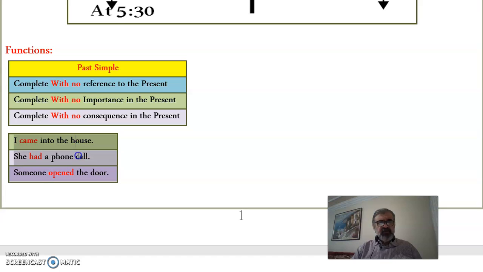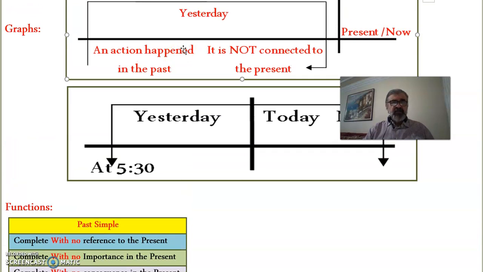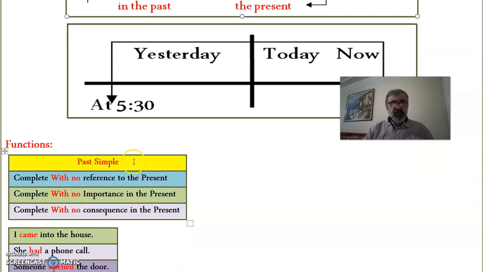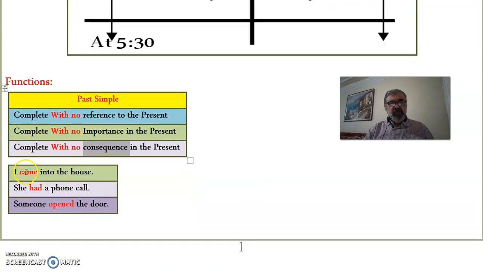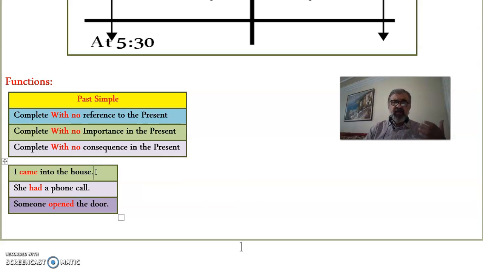I came to the house, she had a phone call, and someone opened the door, are complete actions, which are not connected to the present, okay? So they are complete with no reference, importance, or consequence in the present. I came into the house. What does that mean? It means that right now I'm doing something else. I came to the house or into the house maybe 2 hours ago. Maybe I had a shower, I had lunch, I watched TV, I talked to my family, things like that. So came is complete with no reference, importance, or consequence.